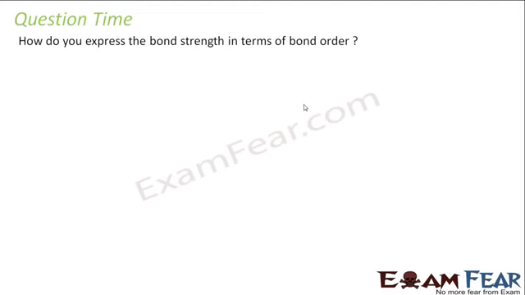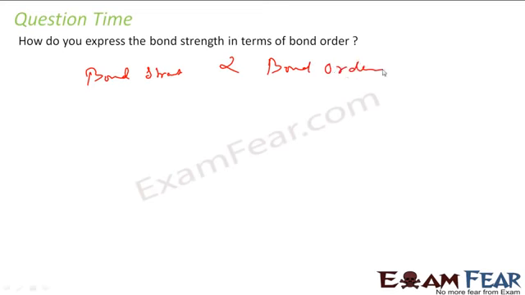How do you express bond strength in terms of bond order? As I told you, bond strength is directly proportional to bond order. So if you have a triple bond, more strength, double bond, less strength, single bond, less strength. So it is directly proportional to bond order.